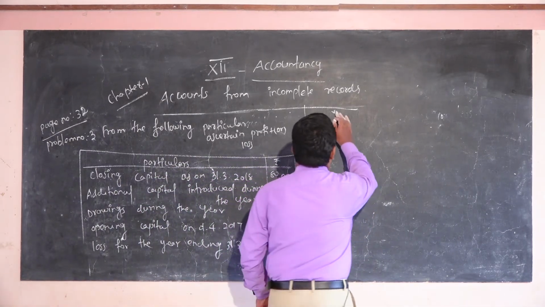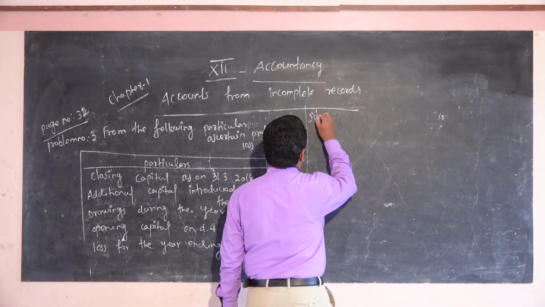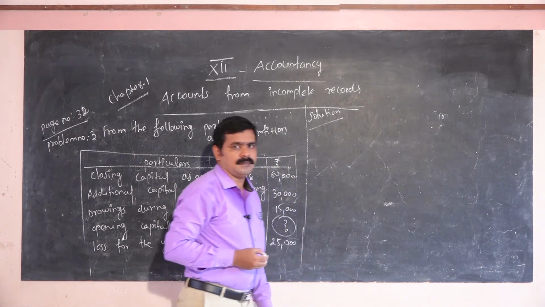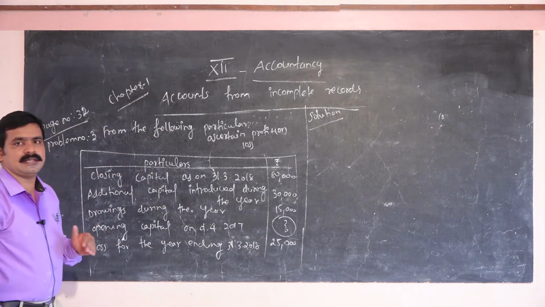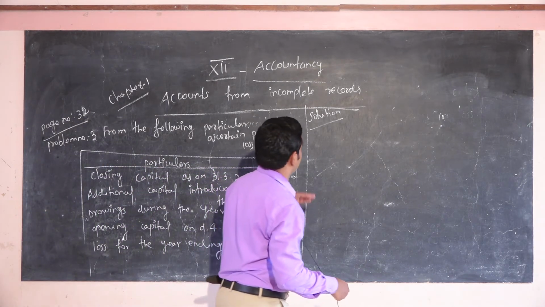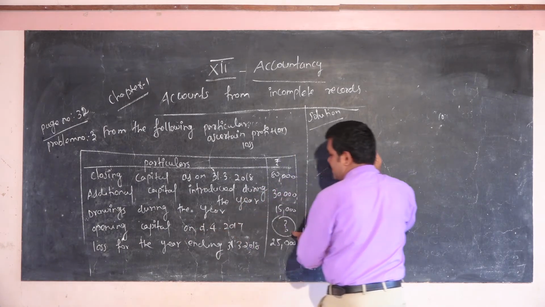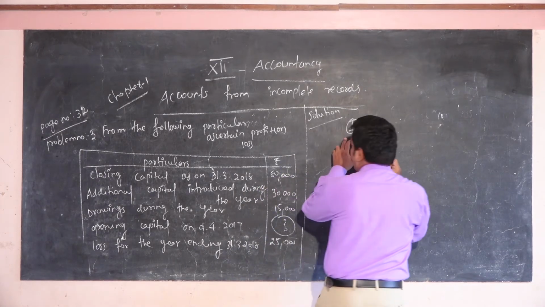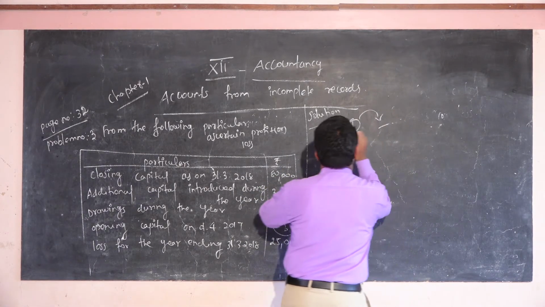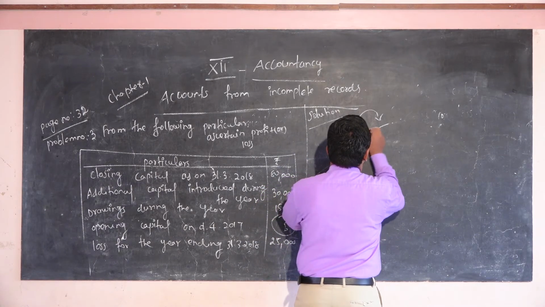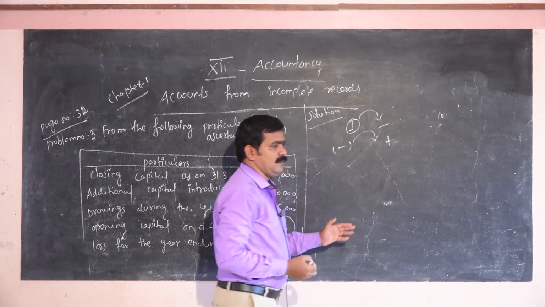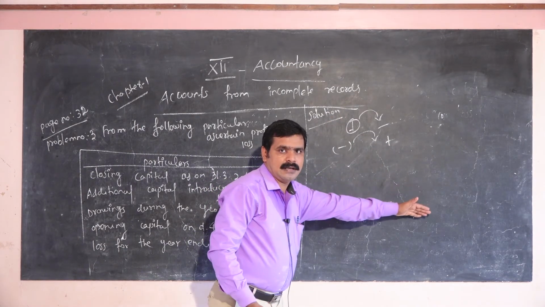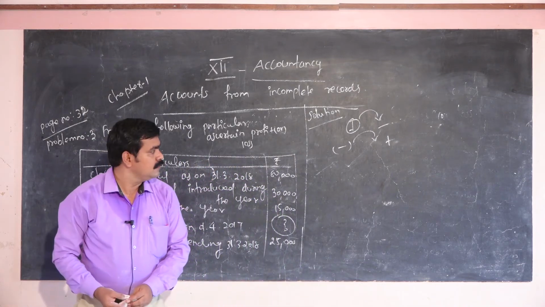Now going to solve the problem. This problem is having some missing figures, so you have to convert the concept. Here a missing case is given. So you have to add drawings, and you have to convert loss. Subtraction means you have to convert to plus. For example, less opening capital, less closing capital. So you have to convert the symbol.